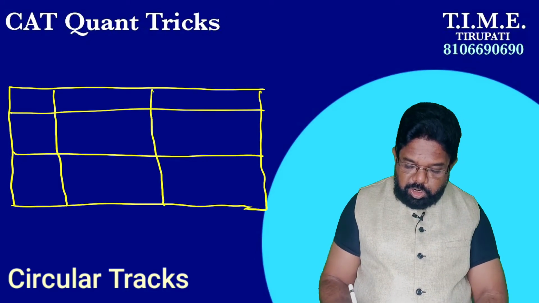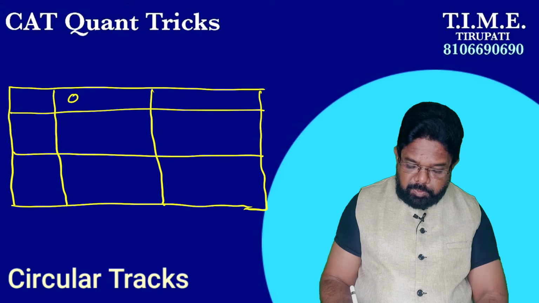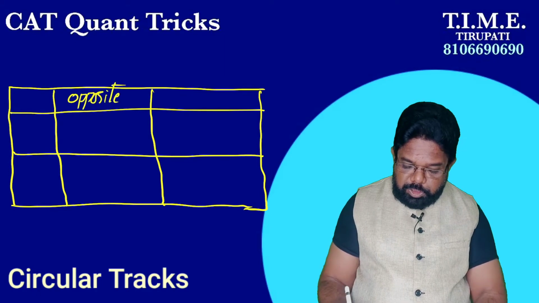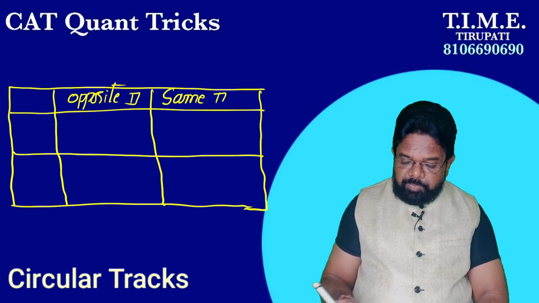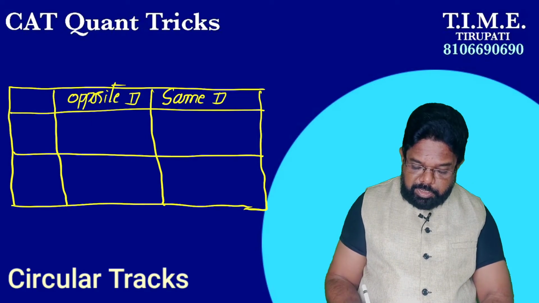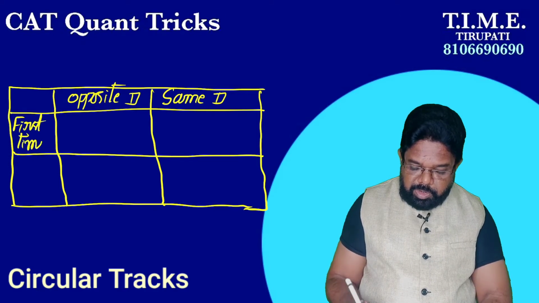So, here they are running in opposite direction. Now, if they are running in the same direction, the first case is the time taken to meet first time ever, and the second is the time taken to meet first time at the starting point.